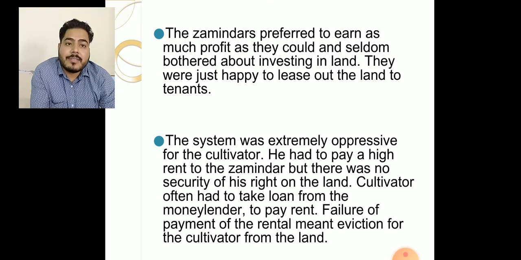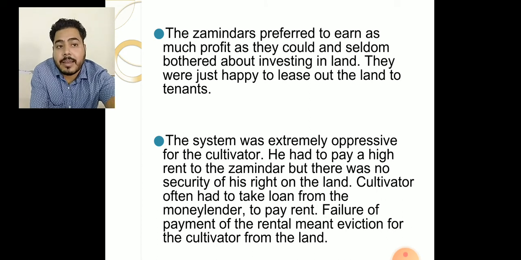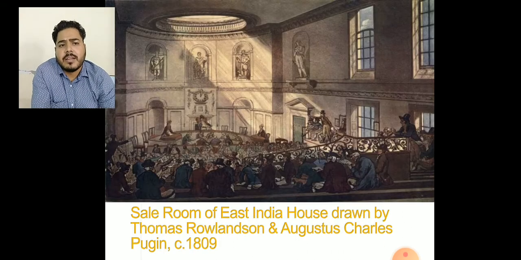Now, the system was extremely oppressive for the cultivator who cultivated the land. He had to pay a high rent to the Zamindar, but there was no security of his right on the land. So the cultivator often had to take a loan from the moneylender to pay rent, and failure of payment of the rent meant eviction for the cultivator from the land. These were the main problems faced by the cultivators.